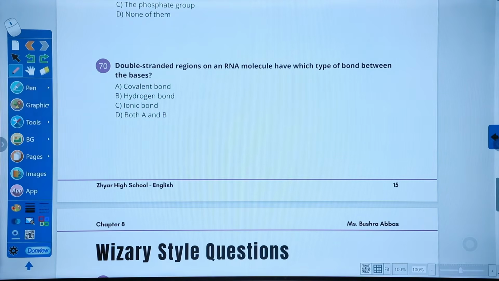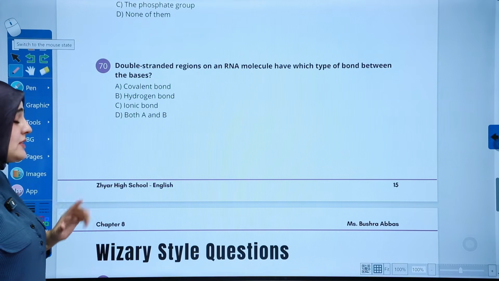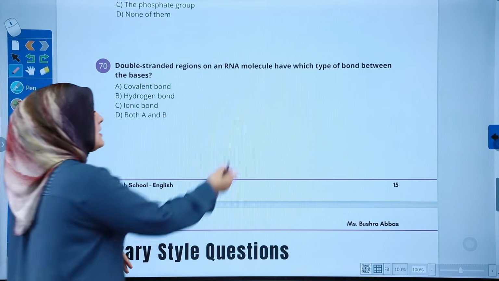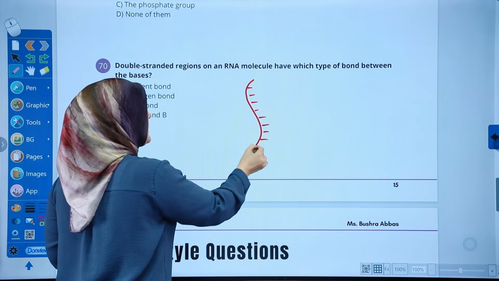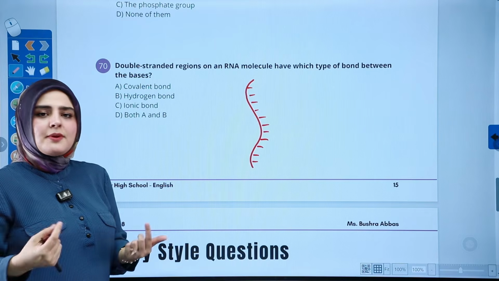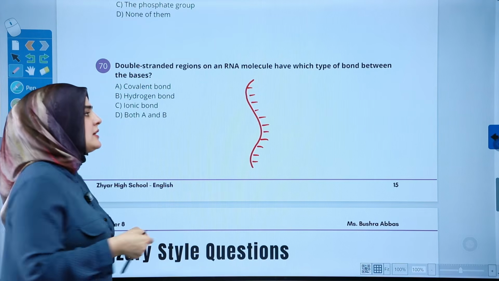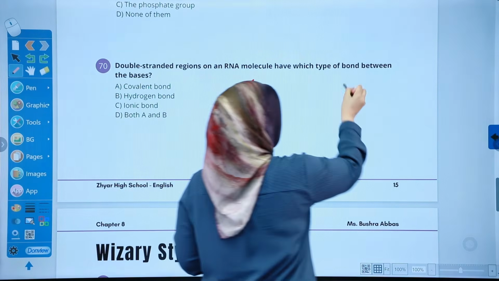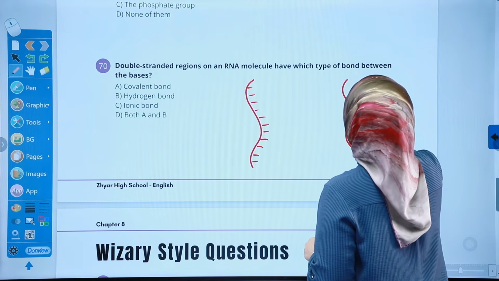As for this one, it says double strand regions on RNA. We said RNA has single strand, but there's a plot twist. RNA is single strand like that, but sometimes, just like how ropes or threads, the 2 ends are coming back together, creating like a twist here, like this. And we have the nucleotides here.